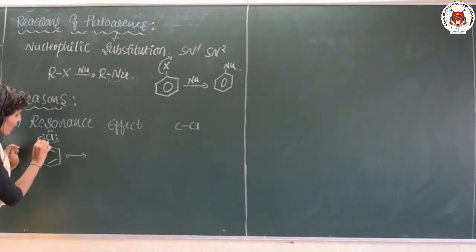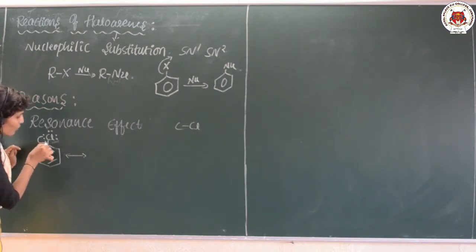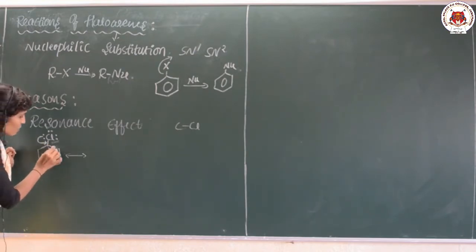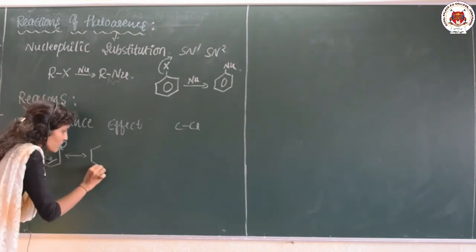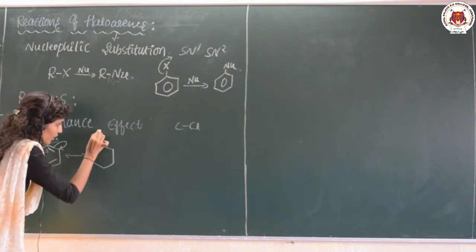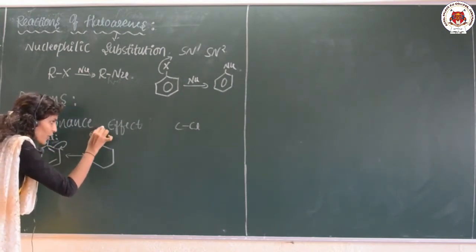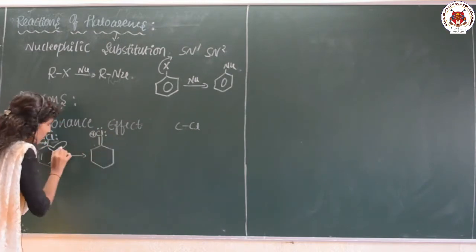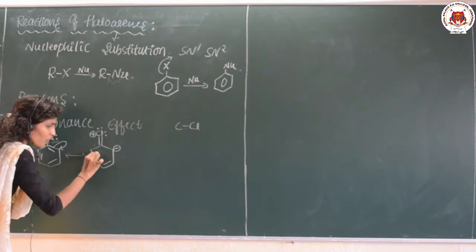So this pair of electrons is shifted here. What about this carbon's valency? Already it is satisfied by the four bonds, but now one more bond is extra, so this bond is shifted here. Here a double bond is generated, chlorine gets a positive charge as its electrons are shifted, and here this bond is shifted, so this will be negative.